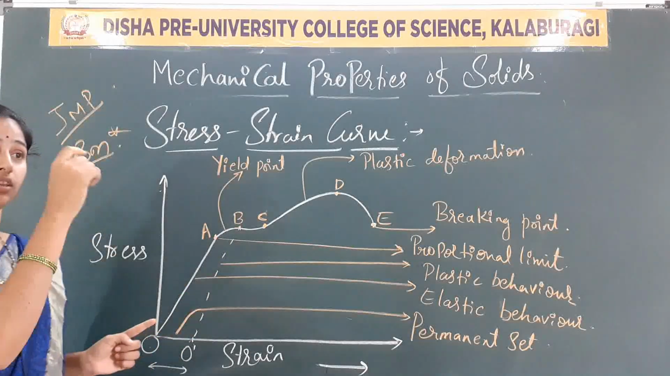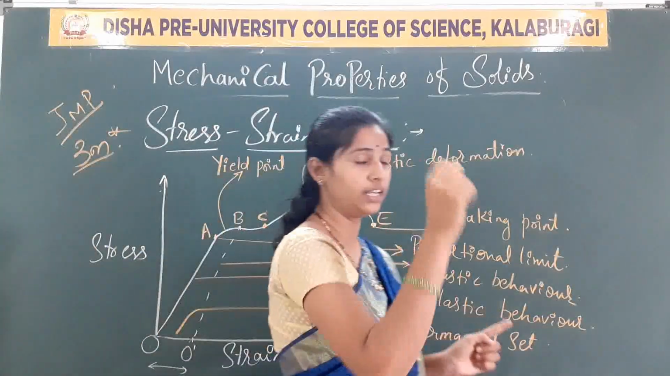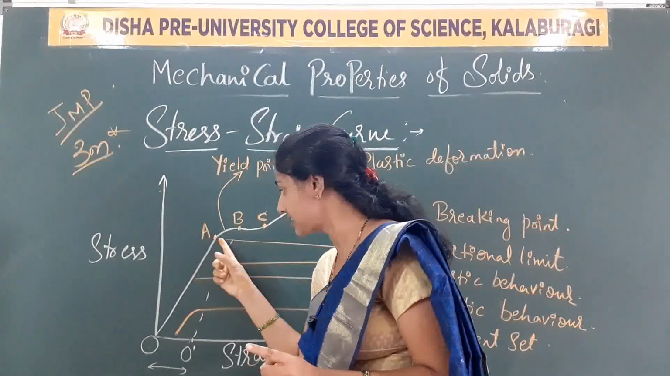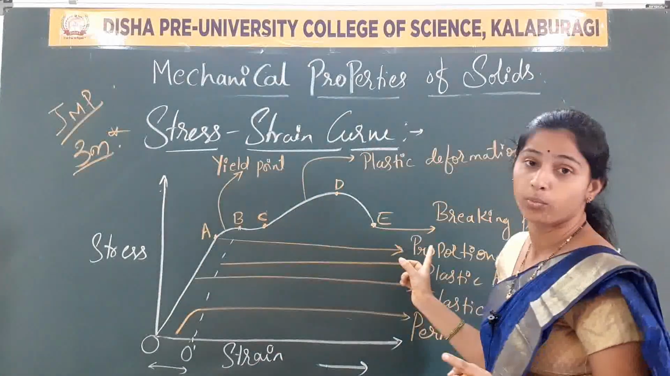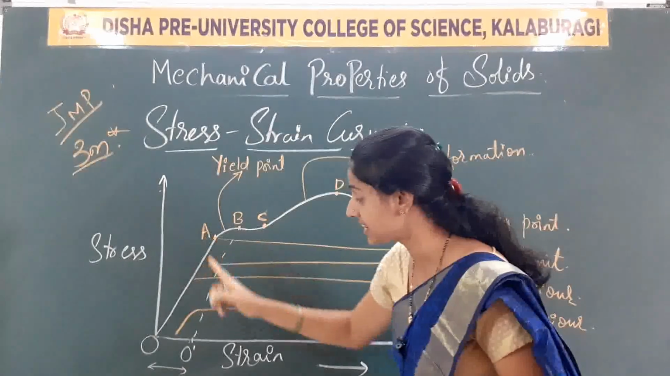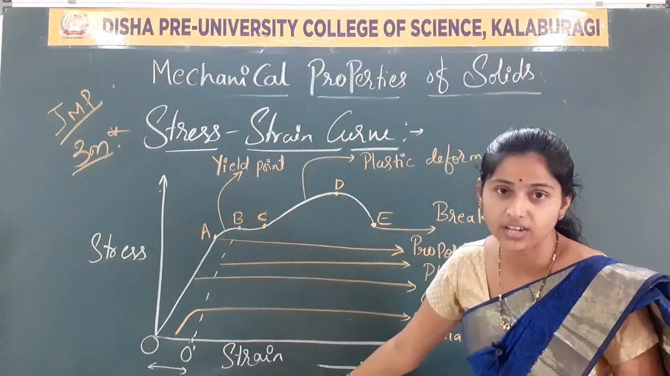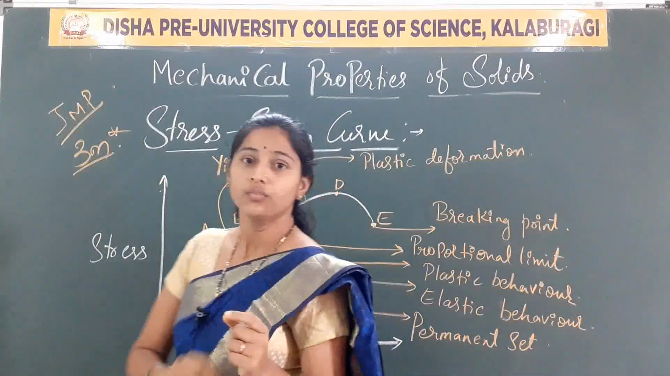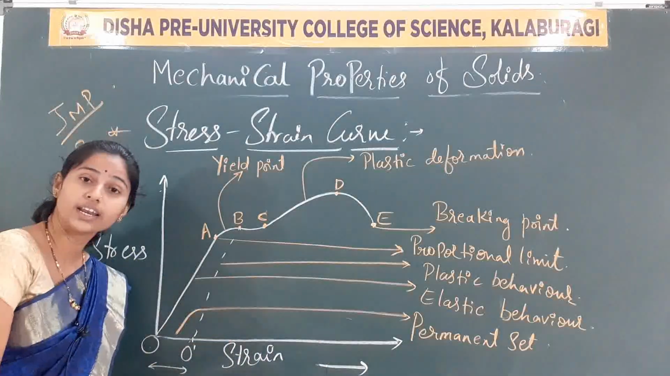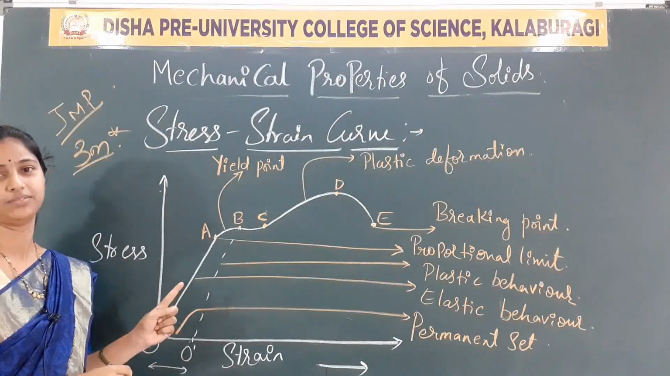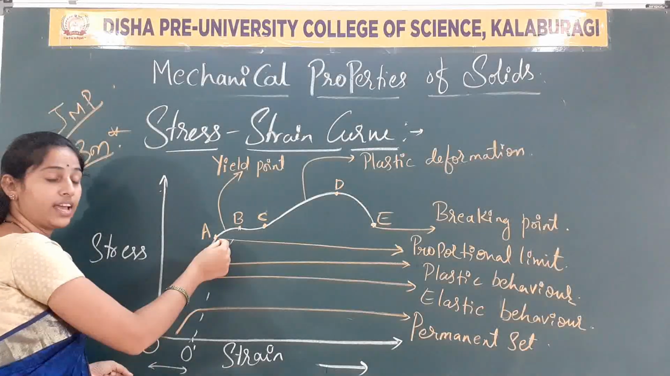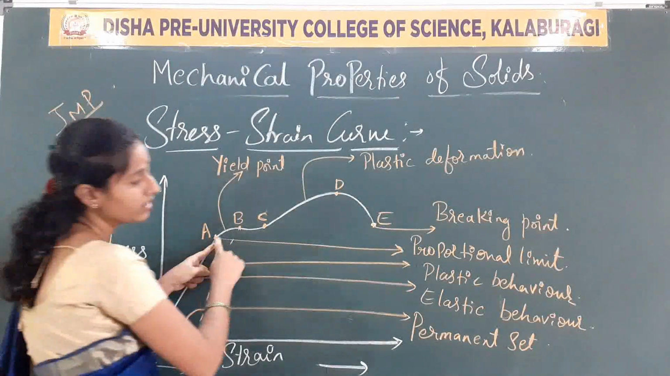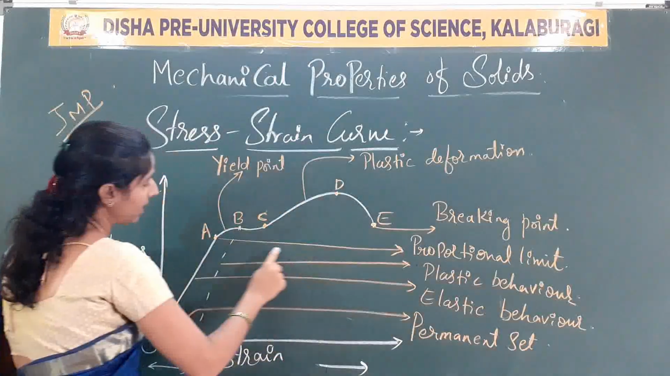In the graph, the linear line represents proportionality. Here OA describes the proportionality. Proportionality to what? Stress is directly proportional to strain. Which law does it indicate here? Hooke's law: within the elastic limit, stress is directly proportional to strain. So graphically, from O to A, the region we call the proportional limit. Look at the graph carefully.